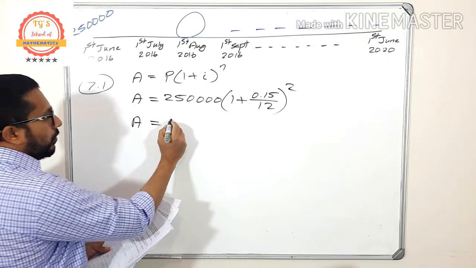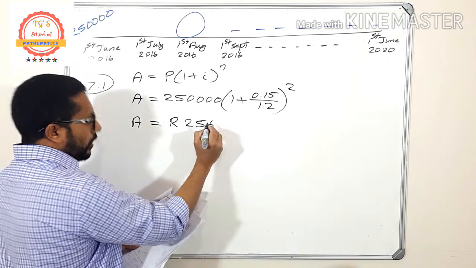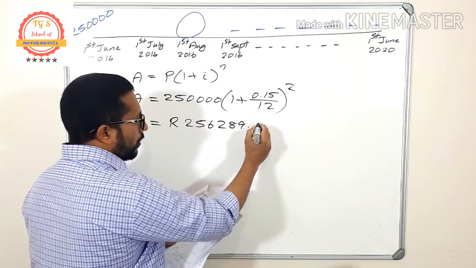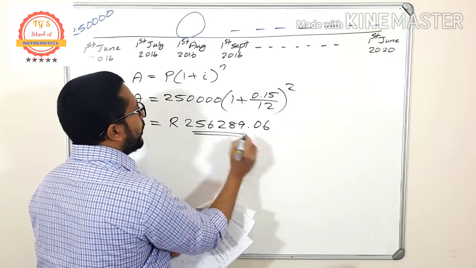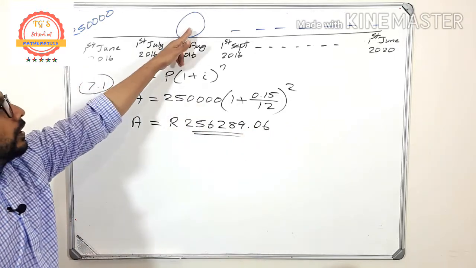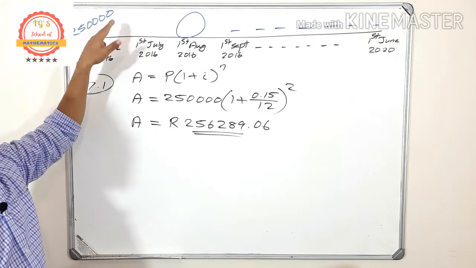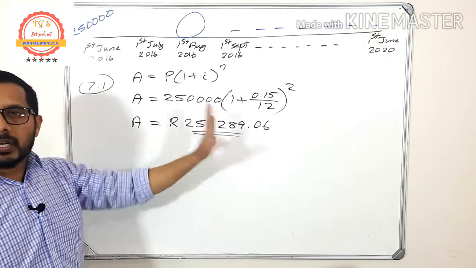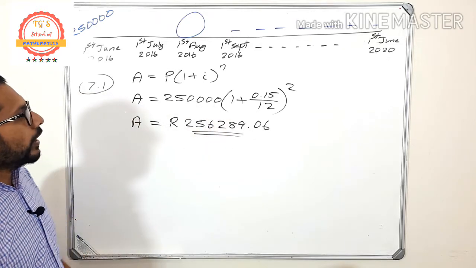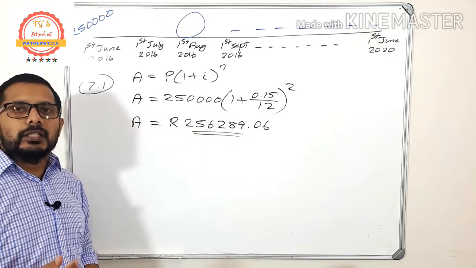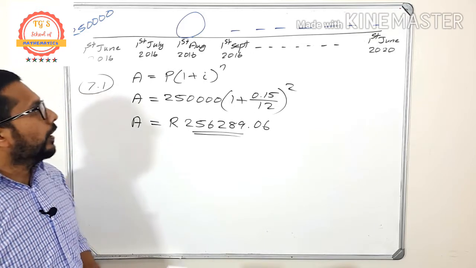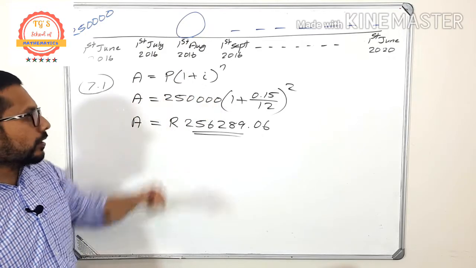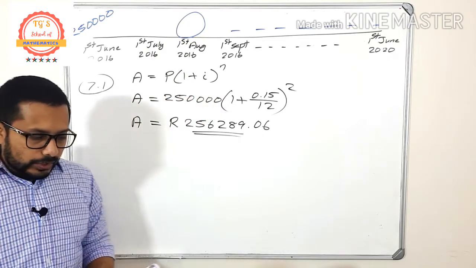The answer that I got is 256,289.06. So it means that after 2 months, this amount of 250,000 grows to 256,000, almost 6,289 increase. Okay. So that 6,289 is the amount of interest. Okay. Anyway, now here what is the value? 256,000. Okay. That's the first question.